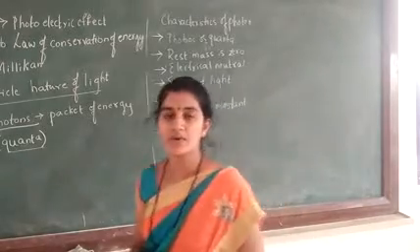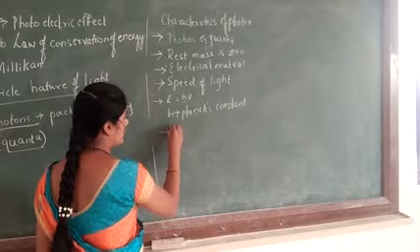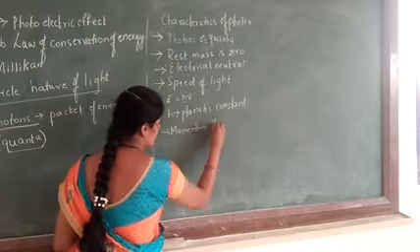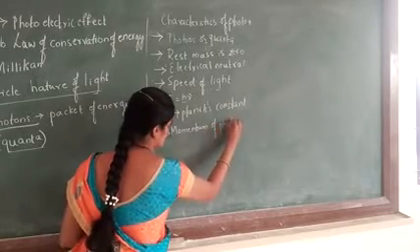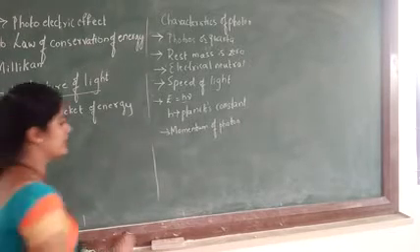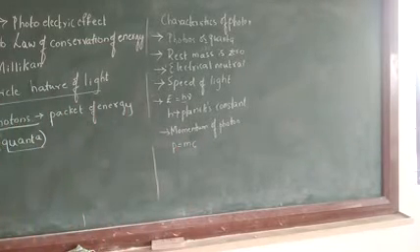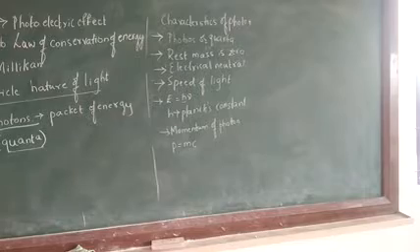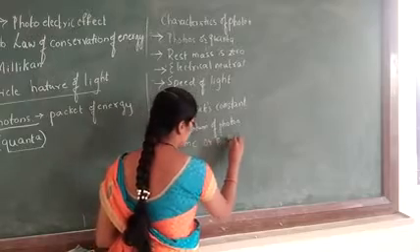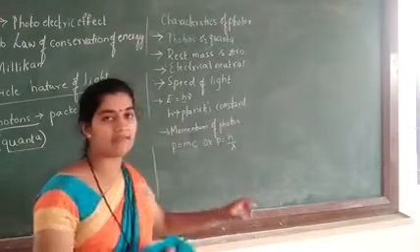And the last one: the momentum of a photon can be concluded as P is equal to mc, or we can also take P is equal to h by lambda, where h is the Planck constant and lambda is the wavelength.